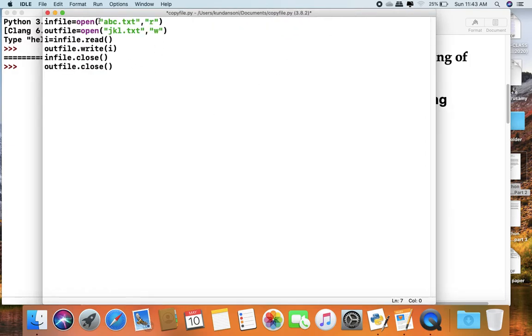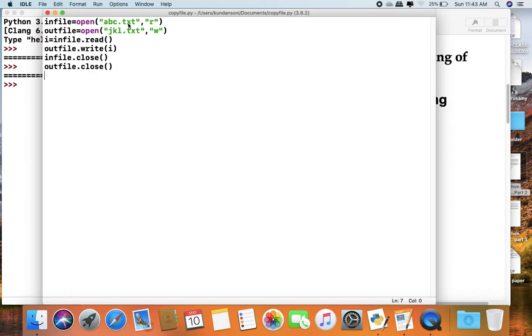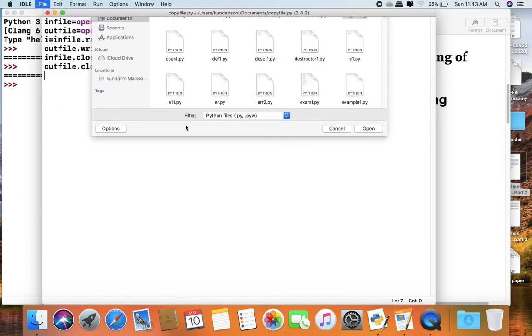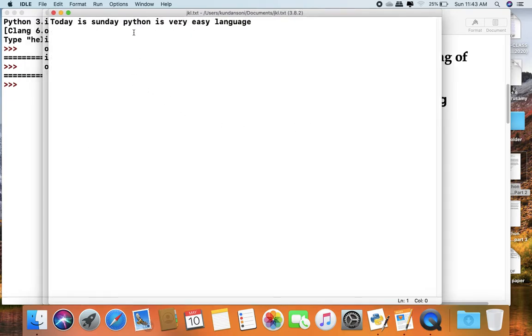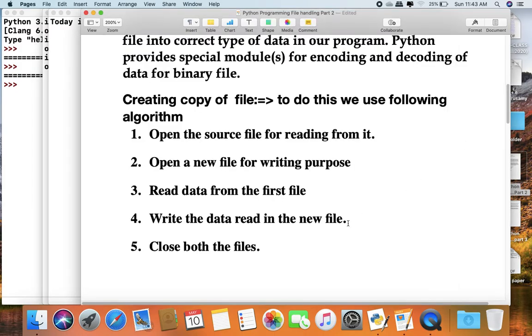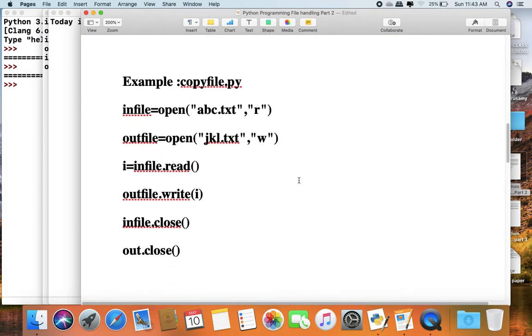Now we are running the program. Run module. So the program has been executed. Whatever data is written in abc.txt, it is automatically copied into jkl.txt. Now we will open that jkl.txt file. So the same data is in jkl.txt: Today is Sunday, Python is very easy language. So from this algorithm we can learn how to create a copy of a file in another file step by step, and the program is given.